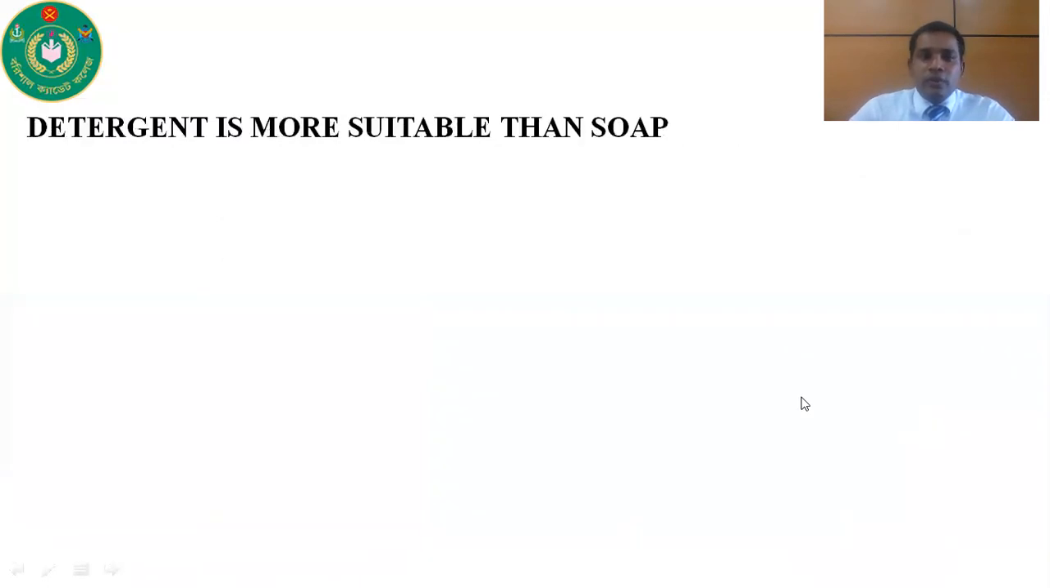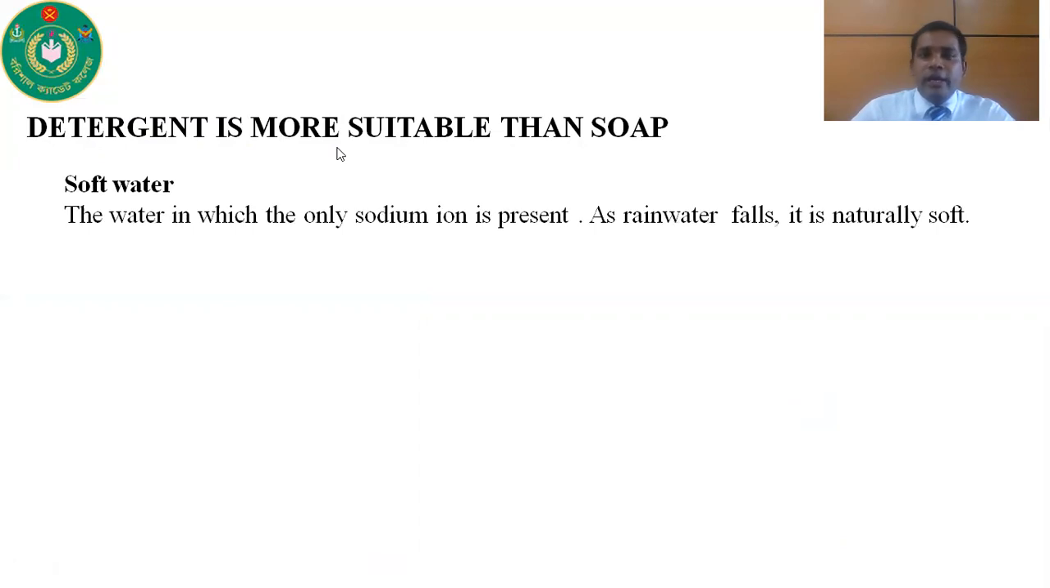Now, is detergent more suitable than soap? For this question, we need to know about soft water and hard water. What is soft water? The water in which only sodium ion is present is called soft water. As rainwater falls, it is naturally soft. Rainwater is an example of soft water.